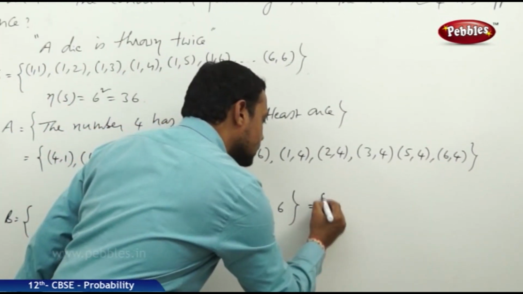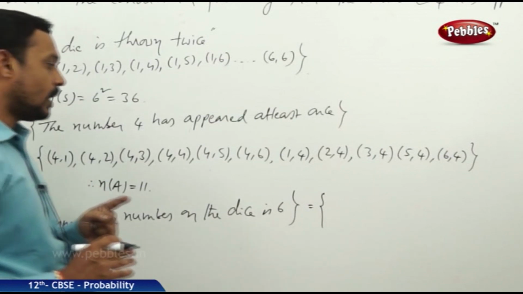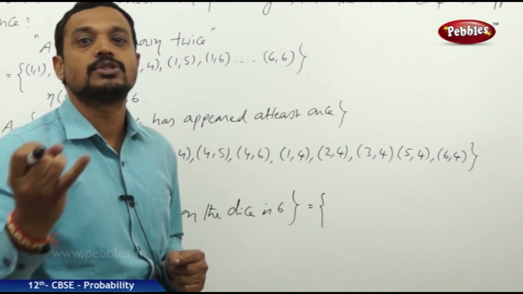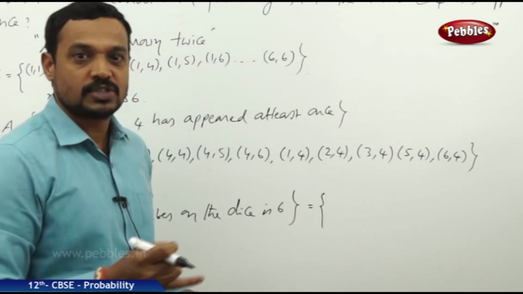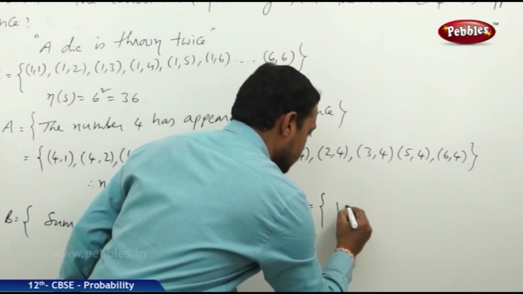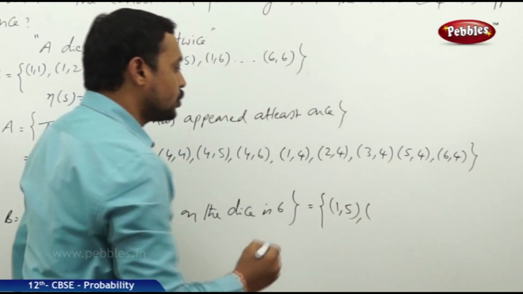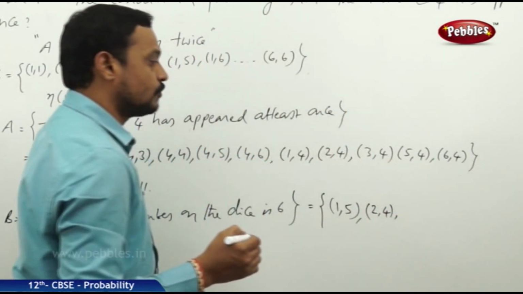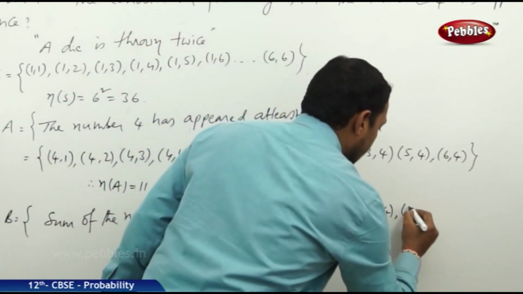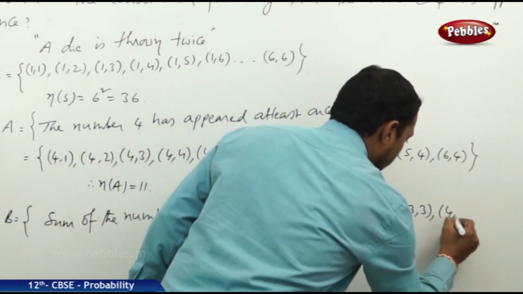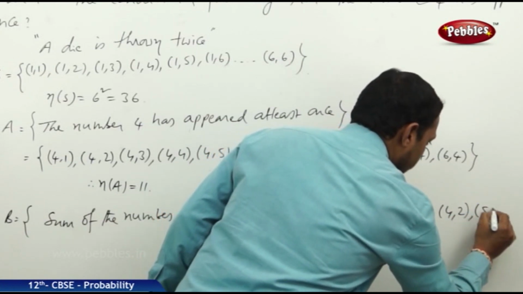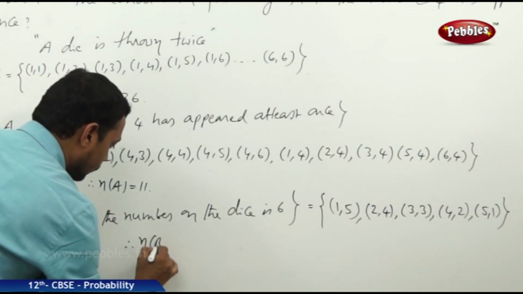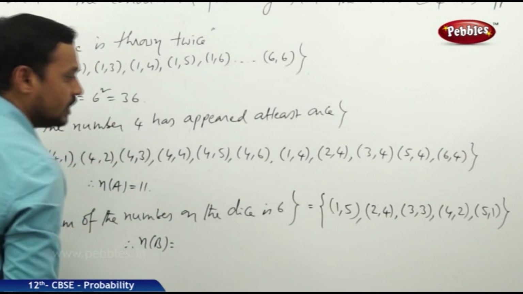What are the favorable cases here? When is the sum on the two dice 6? If the first die shows 1 and the second die shows 5, 1 comma 5, 1 plus 5 is equal to 6. So that is one case. Or if the first die shows 2 and the second must show 4, such that 2 plus 4 is equal to 6. Similarly, it is 3 comma 3, 4 comma 2 and 5 comma 1. Now these are the favorable cases. Hence, the number of favorable cases to the event B is equal to 5.